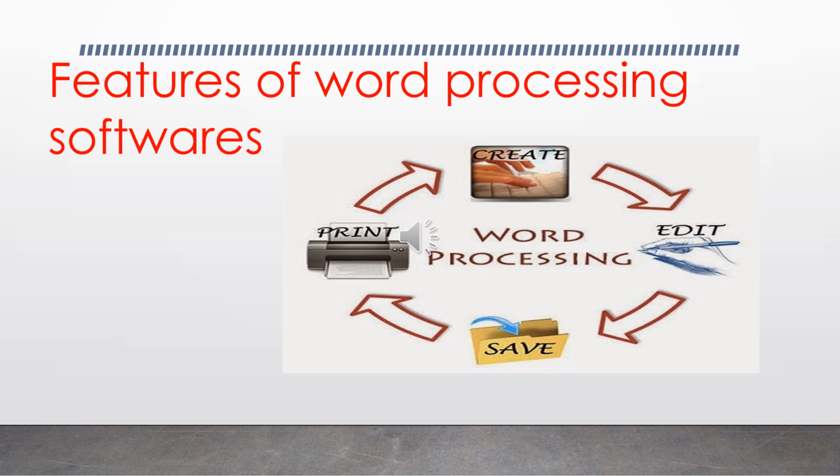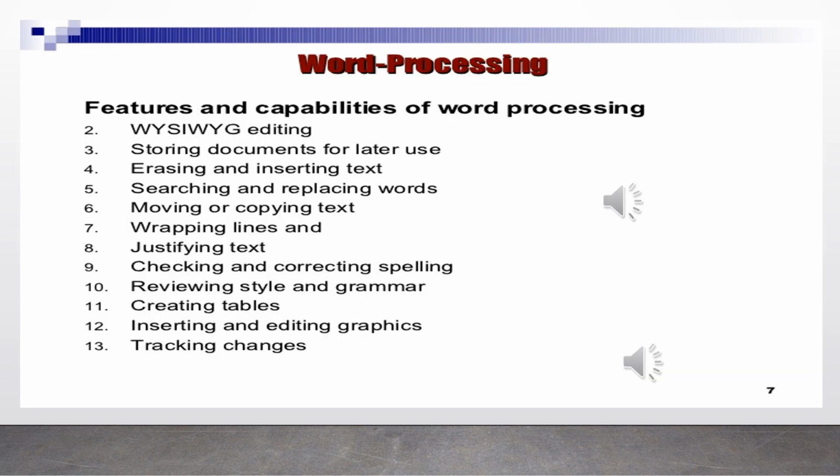The first and the foremost feature is we can create, edit, save and print the document. Apart from creating, editing and printing, the word processor also possesses some features like storing the document, erasing and inserting the text, formatting paragraph, changing the font style, font size, etc. Combining one or two documents, creating tables, checking and correcting the spellings and inserting graphics.